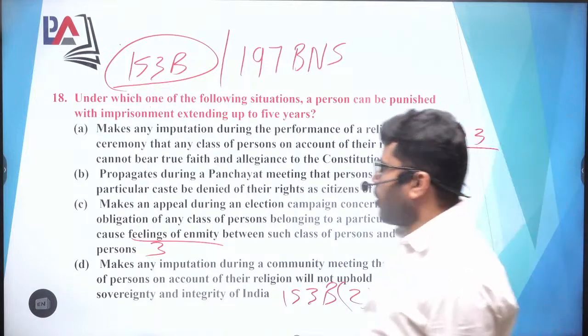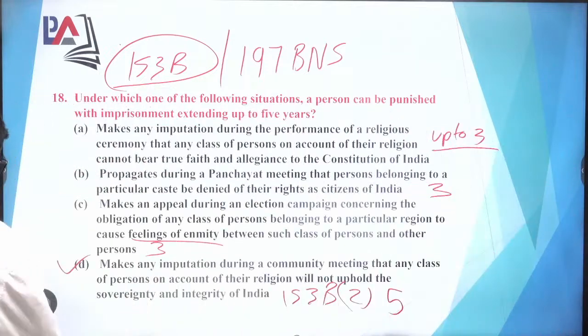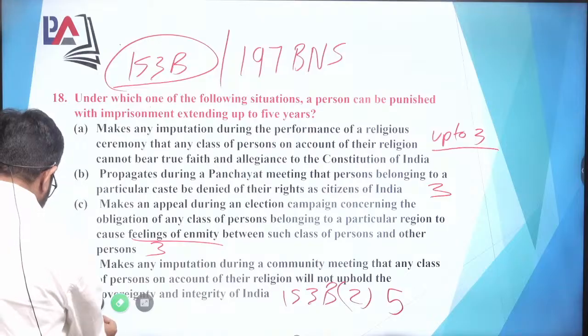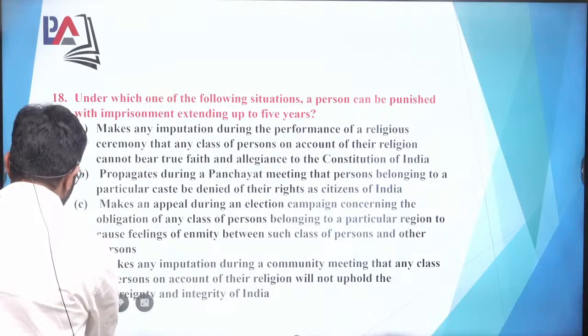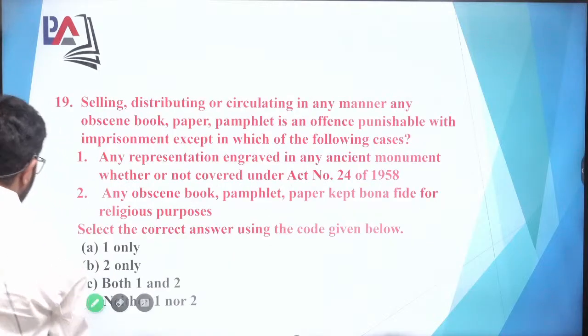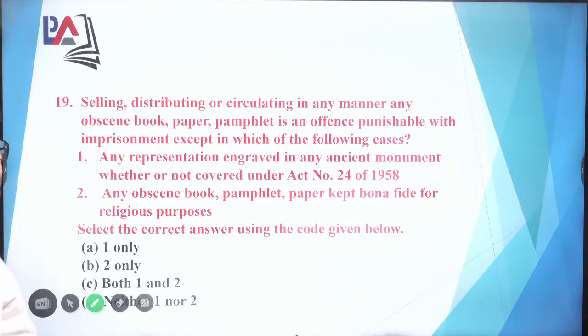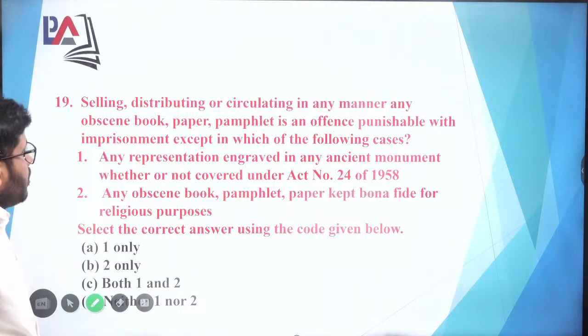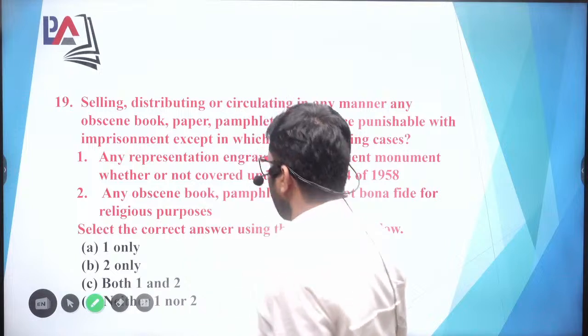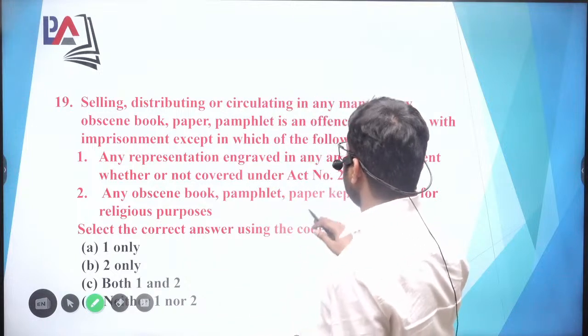So the option that is correct is D in this particular case. Now, again moving to question number 19. Question number 19 is talking about selling, distributing or circulating in any manner any obscene book, paper, pamphlet in any offense punishable with imprisonment, except in which of the following cases. तो इन्होंने बोला है कि इसमें से कौन सा ऑफेंस नहीं होगा या कौन सी चीज नहीं डिफाइंड है.